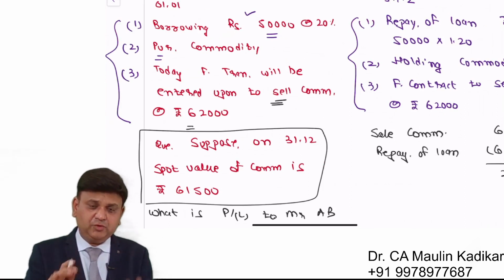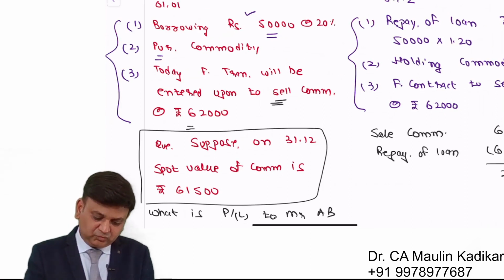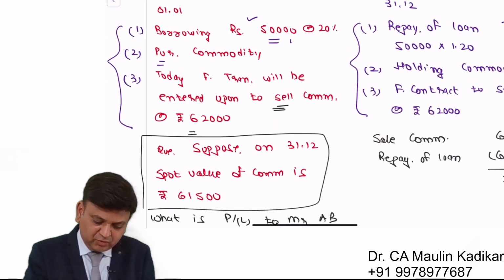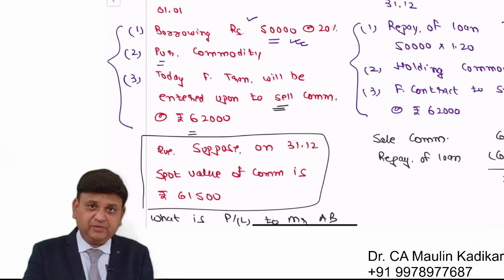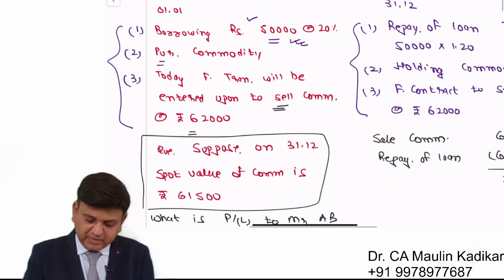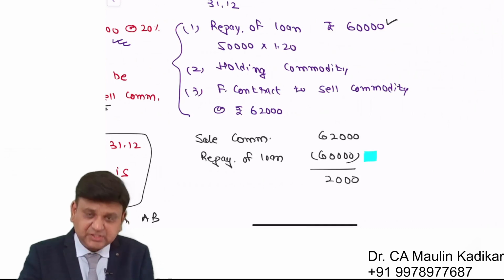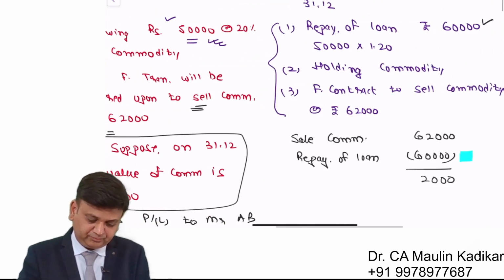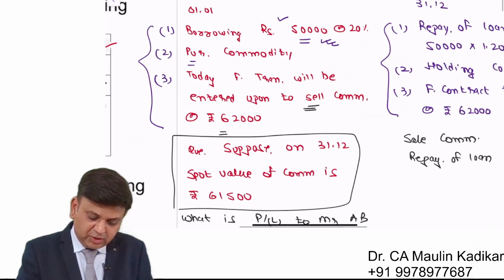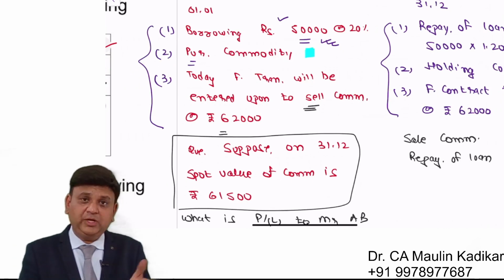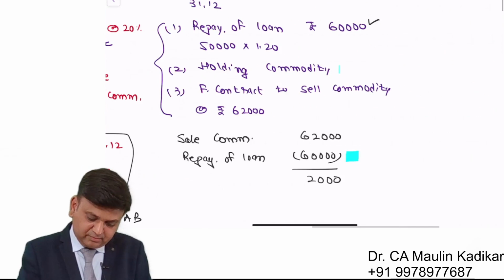Understand carefully, all of you. On 1st of January, you borrow 50,000 at the rate of 20% for 1 year. So it is sure that you will have a repayment of the loan of 60,000. You have purchased commodity, so you are holding commodity at the end of the year.